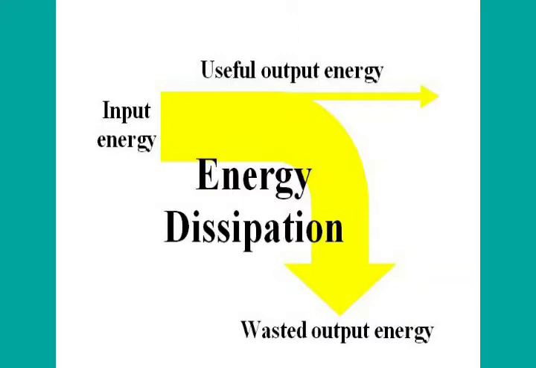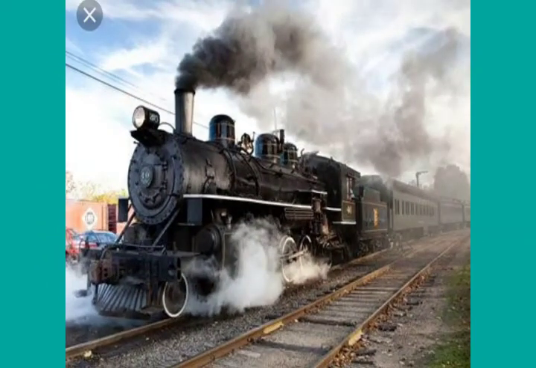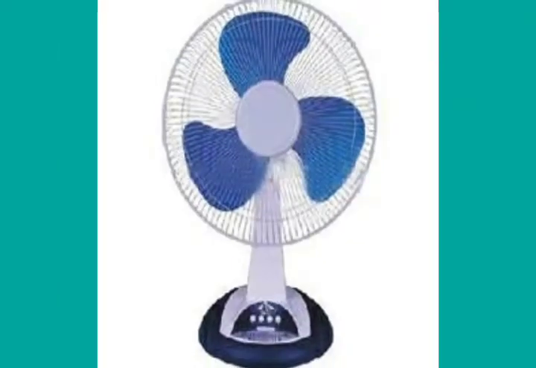Now I am going to discuss a few examples of transformation of energy. For example, in a steam engine, chemical energy of coal first changes into heat energy of the steam, and then the heat energy of the steam changes into mechanical energy, which causes the train to move. Next, in an electric fan, the electrical energy changes into mechanical energy, and this mechanical energy rotates the blades of the fan.